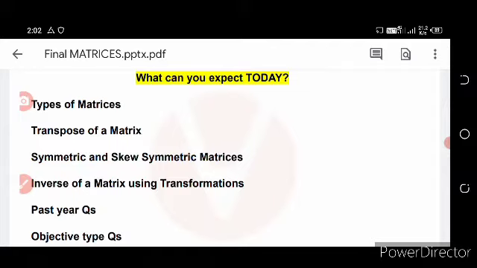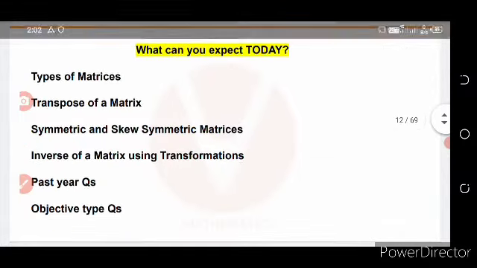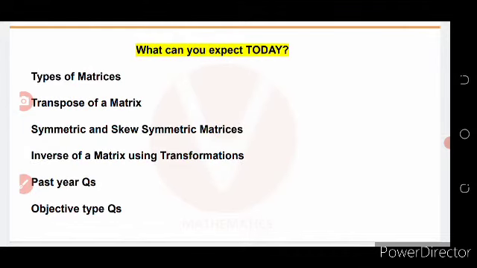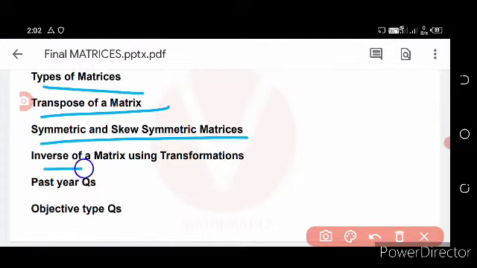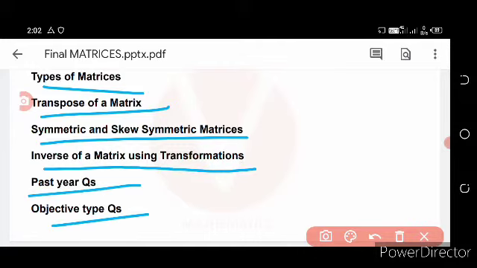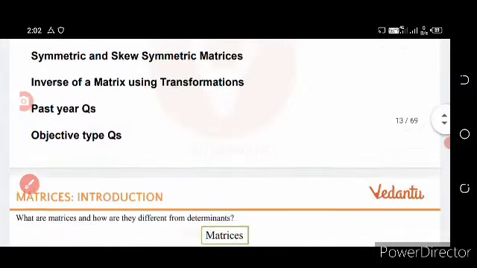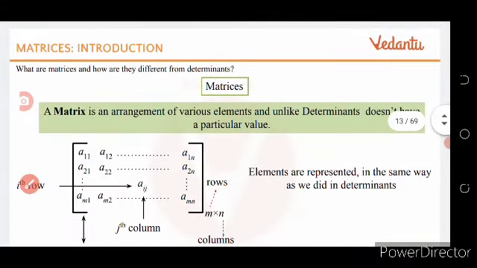Today we are going to discuss the topic matrix, which belongs to mathematics. In this video lecture we are going to discuss types of matrix, transpose of matrix, symmetric and skew symmetric matrix, inverse of a matrix using transformation, and all the questions related to this. Okay, then come to what is the definition of the matrix?